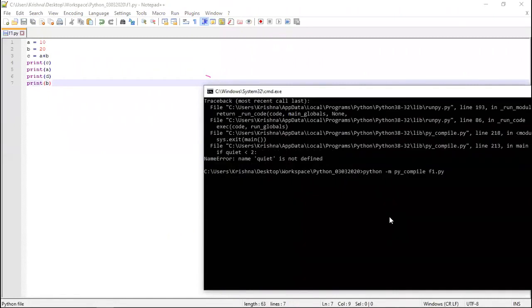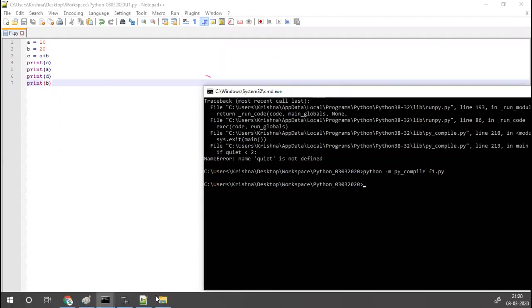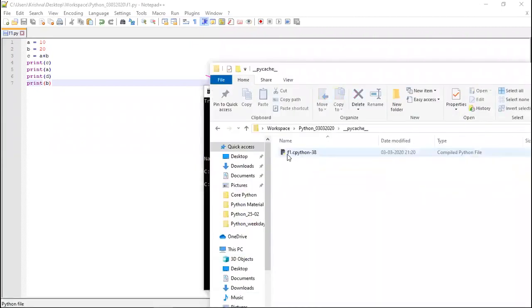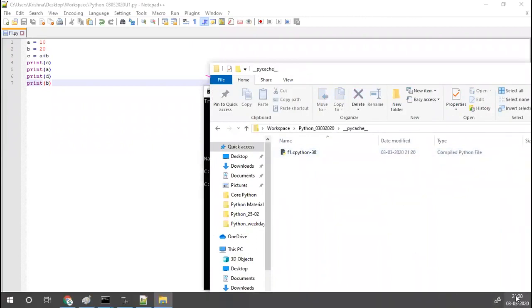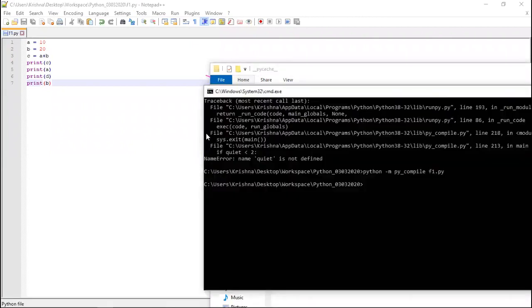For compilation, what should we write? python -m py_compile f1.py. You can see compilation is successful and there is no error as of now. It means there is no syntax error in this code. We have one error, but it is not caught at the compilation stage. Now if you come to the folder, you will see the pycache folder, and inside it f1.cpython just now got generated. It is 9:20 and the time is also 9:20. So apart from syntax errors, nothing will be caught at the compilation stage.